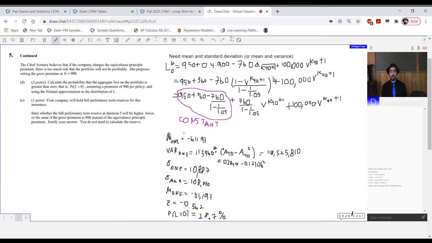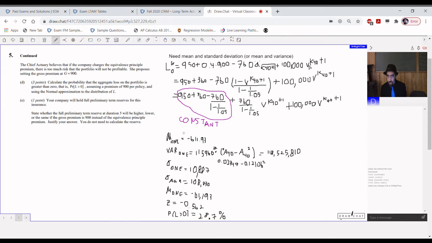And here's the core of what enables us to actually calculate a variance. Notice we have two random variables here, right? We have this annuity random variable and this death benefit random variable. They are related to each other. The longer the person lives, the greater the annuity random variable is going to be, and the lesser the death benefit random variable is going to be.